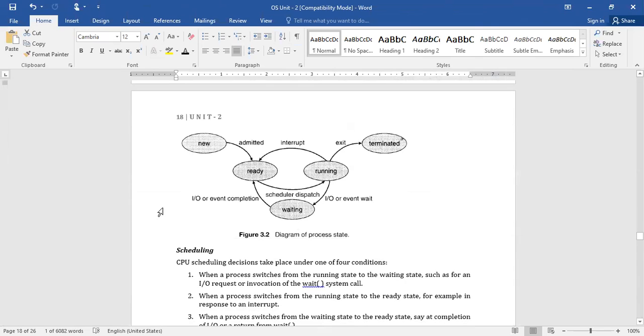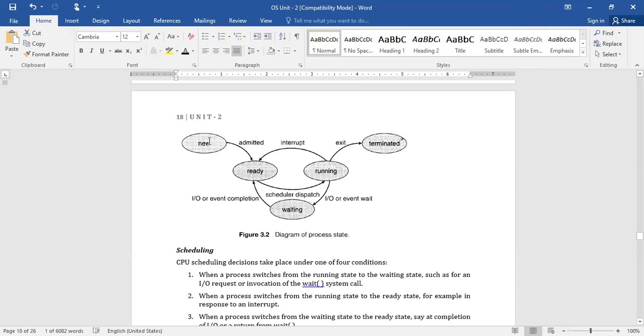Once again, we'll look at the life cycle of the process in order to understand scheduling. Whenever your program wants execution, that is what we call the create or new state of the process.